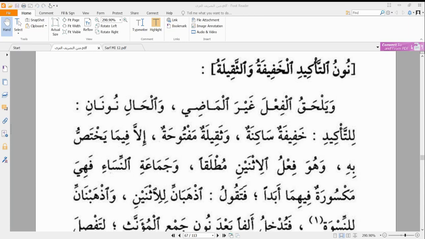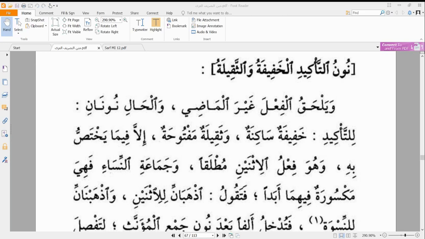Illa fi ma yakhtasu bi, except in some specific situations. And what are those situations? Wa huwa fi'lu al-ithnayn mutlaqan wa jama'ati an-nisa fa iya maksuratun fihima abadan. When we have a fi'l al-ithnayn, a fi'l that is muthanna, when we are talking about two people, then in that case our nun ta'kid will have kasra. Or when we are talking about jama'atun nisa, a feminine plural, then it will be maksura. So in those two cases our nun ta'kid is going to have kasra.